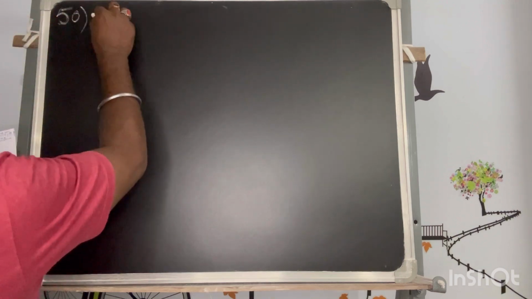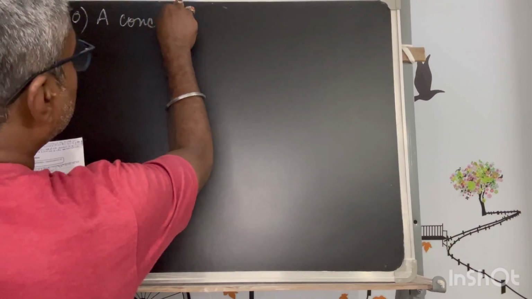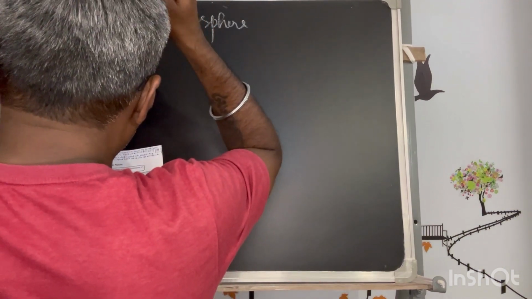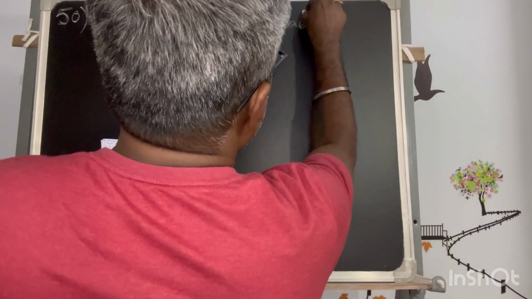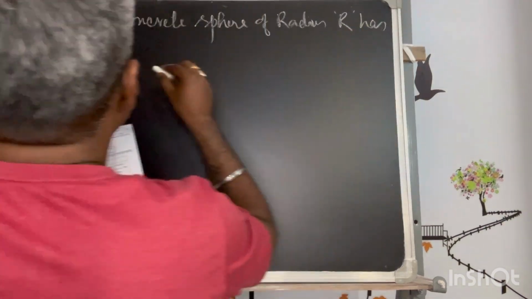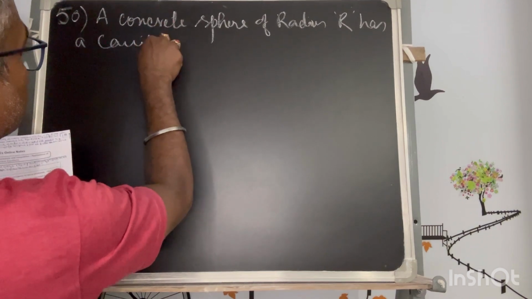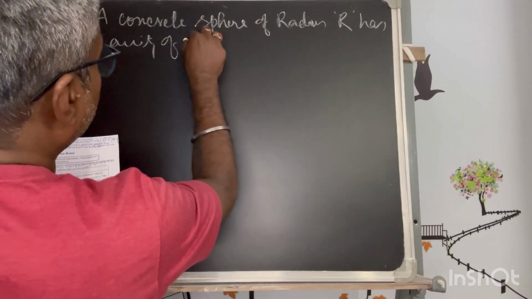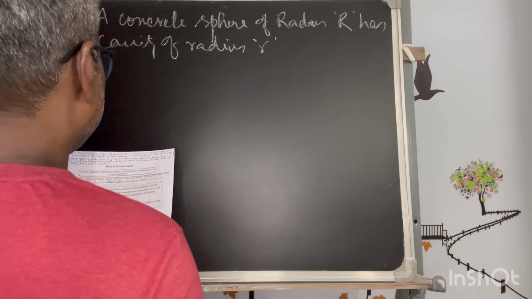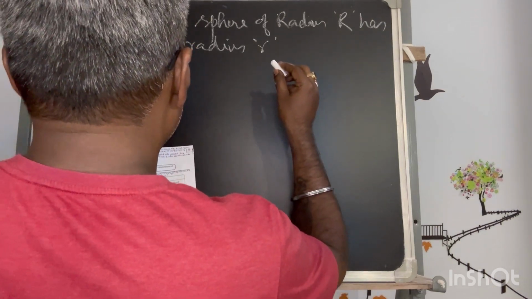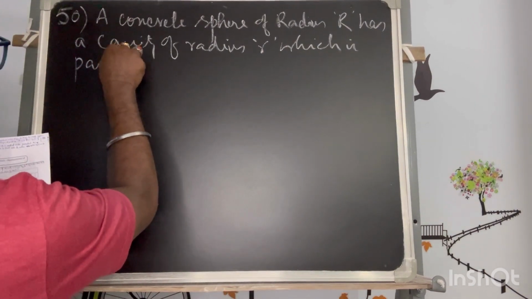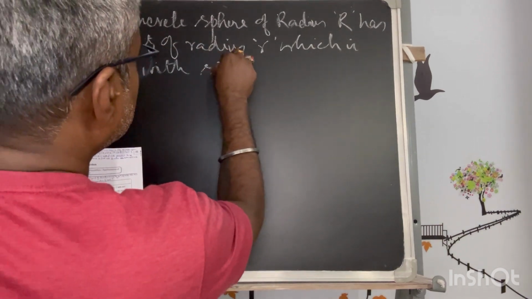It says a concrete sphere of radius capital R has a cavity of radius smaller r, which is packed with sawdust.